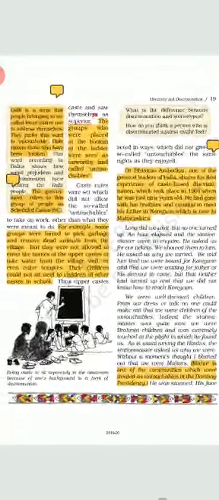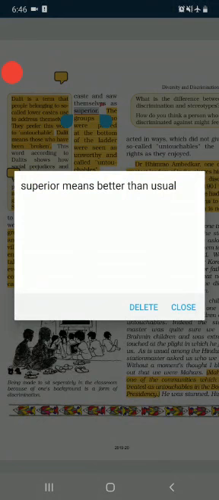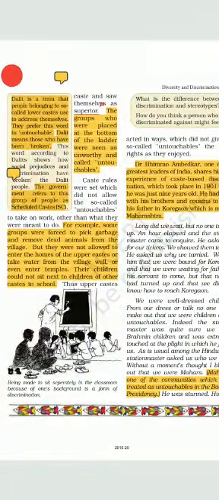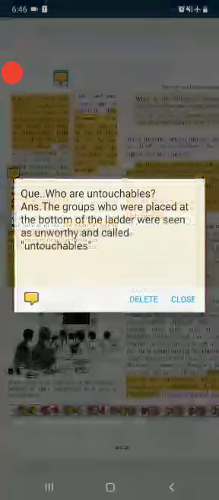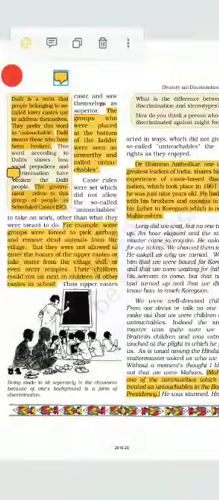Now we will see the meaning of superior. Superior means better than usual. Now we will talk about the Dalits. What do you mean by Dalit? What do you mean by untouchables? The group who were placed at the bottom of the ladder were seen as unworthy and called untouchables. I have already discussed with you who are untouchables.